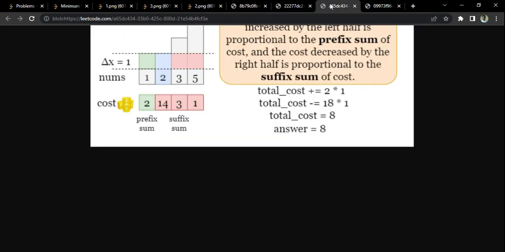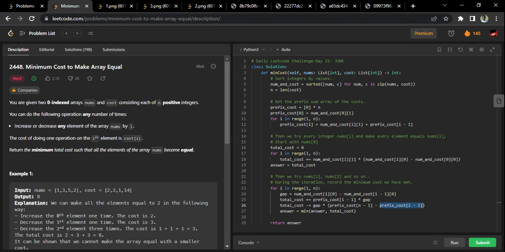Why are you taking I minus 1? I hope you would have understood by now. I want 2 to be included. 2 is the ith element, right? I want 2 to be included. That's why I will take the I minus 1 prefix sum and subtract it from the last element prefix sum. Why am I doing I minus 1? Because I want 2 to be included in that. That is the basic idea, and this will be added to the cost. Finally I will be getting the cost for the ith element here.